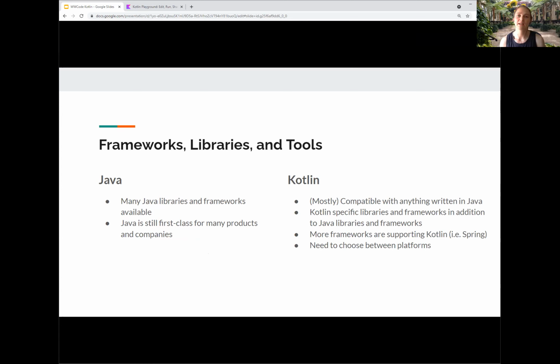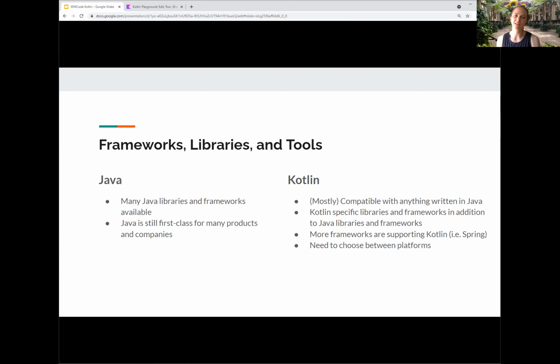Java has so many libraries and frameworks available. It has a whole history of being a core programming language. Now it's primarily backend, but you were building desktop applications, web applications, everything was being built in Java. So there's a huge amount of support. It has drifted more towards backend, which is where we get libraries like Spring Boot. And that has amazing support for building quick backends, and it's all in Java. And Java itself is still first class for many products and companies. So you're not going to suddenly see Java jobs disappearing in favor of Kotlin. It has really deep roots in technology.